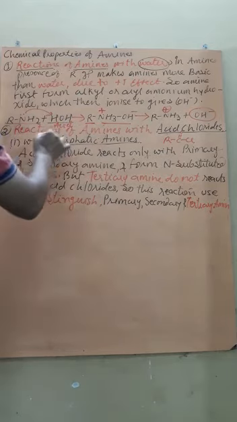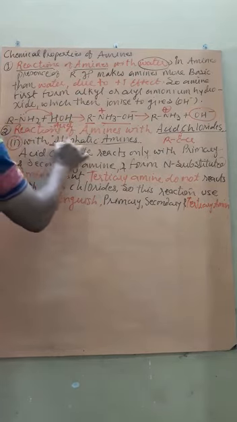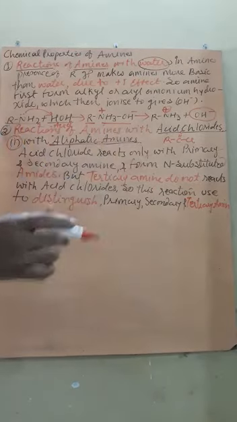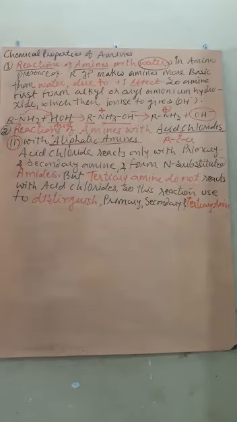So first we are observing aliphatic amines. Aliphatic amines are of three types: primary, secondary and tertiary. Can acid chloride react with all three types? No. It can react with primary amines and secondary amines, but it cannot react with tertiary amines.